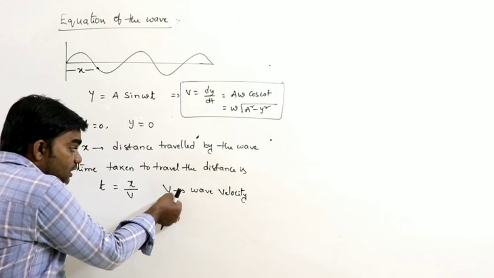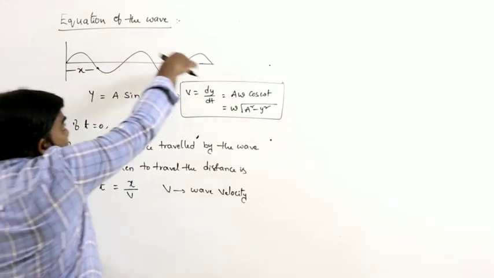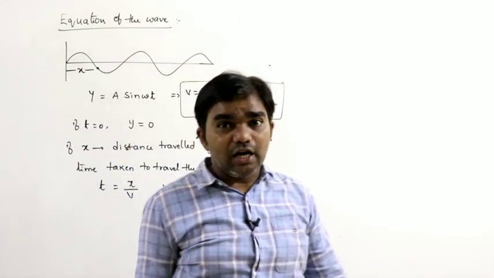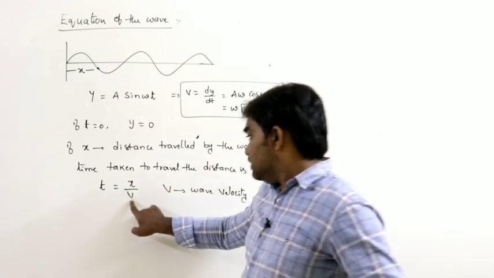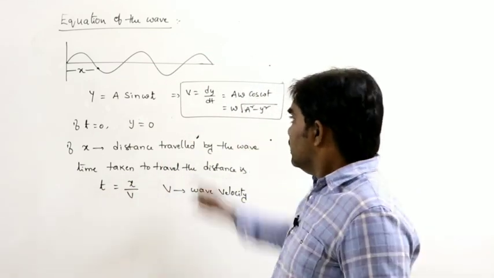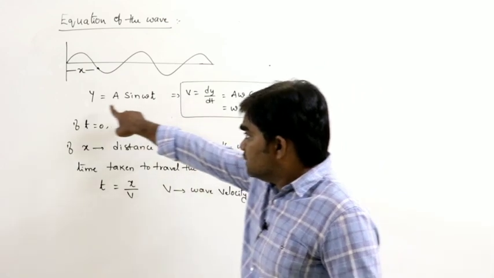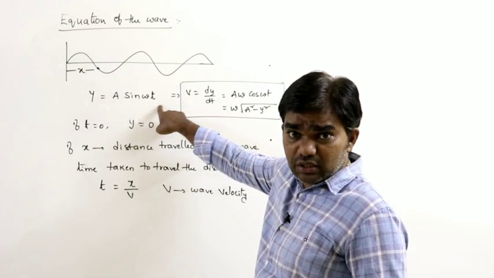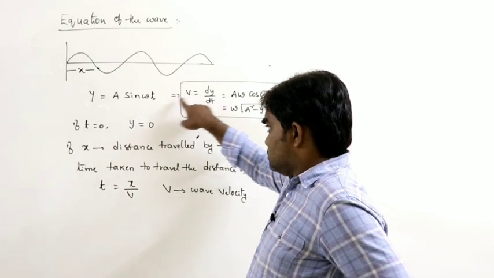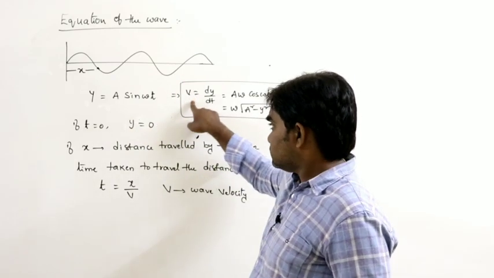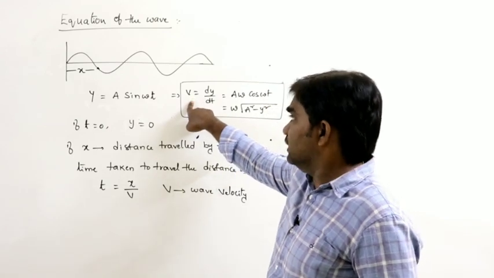But what is V here? Wave velocity. With what velocity the wave is travelling, not particles. So that V is called wave velocity. And we know this. Y is the displacement equation, the general displacement equation of the particle.